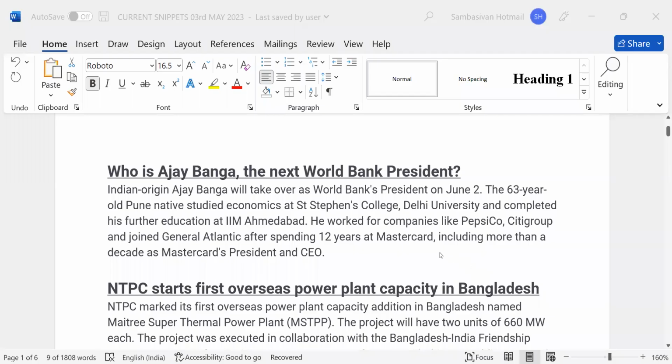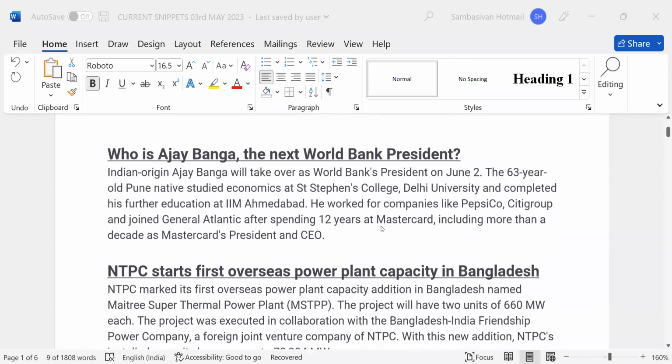This is current affairs. Now please read the headlines only. Headlines only. You read it. Please read. Who is Ajay Banga? Sir, the screen is not there. I'm sorry. Yeah. Read only the headlines. Who is Ajay Banga, the next World Bank president? Okay. Continue.